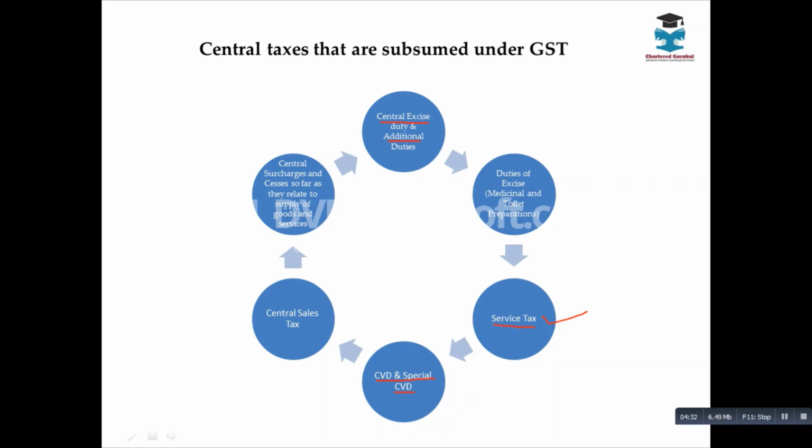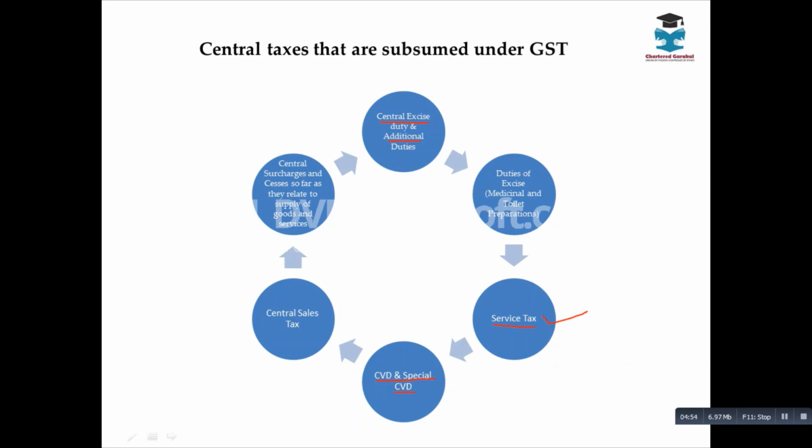Why? Because this CVD was to compensate central excise, and this special CVD was to compensate VAT. Now tell me, are central excise and VAT subsumed? Yes. Therefore, even CVD and special CVD are subsumed by GST.